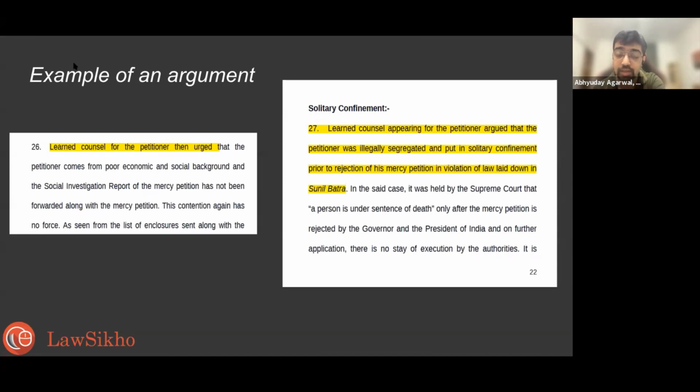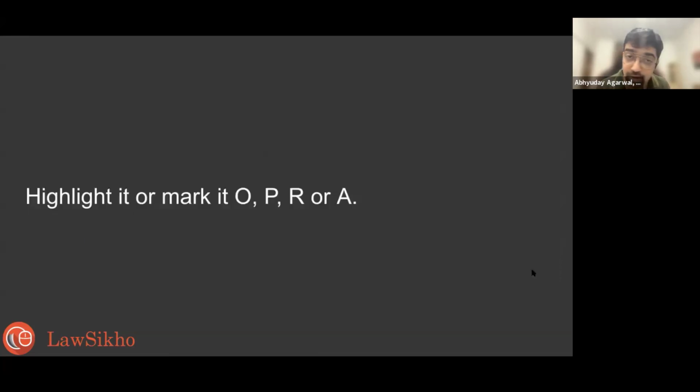Solitary confinement. Learned counsel for the petitioner argued that, again, ignore. This is an argument, not the law laid down by the court. So you can mark it. O is for opinion, P is for precedent, R is for respondent, A is for appellant or petitioner, you can write.